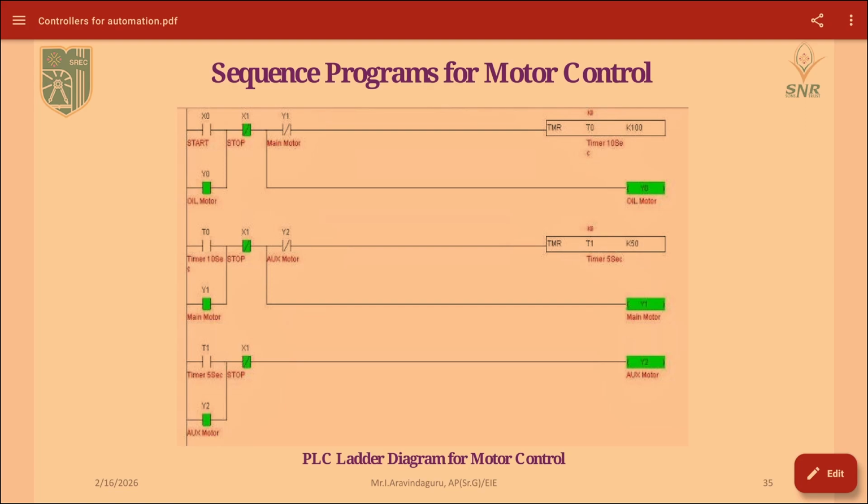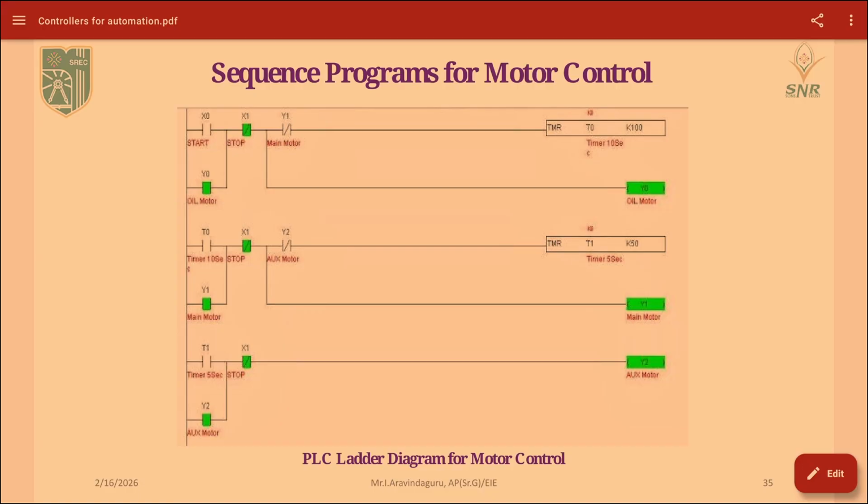Next we are going to give a timer. Whenever X0 is pressed, the timer will be switched on and will run for 10 seconds. That is, T0 is your timer, and it is set for 10 seconds. After 10 seconds only the motor will be switched on over here. That is, your Y0 will be switched on.